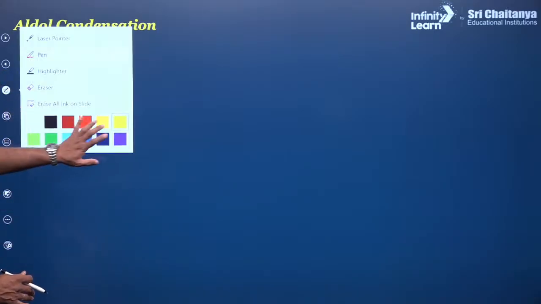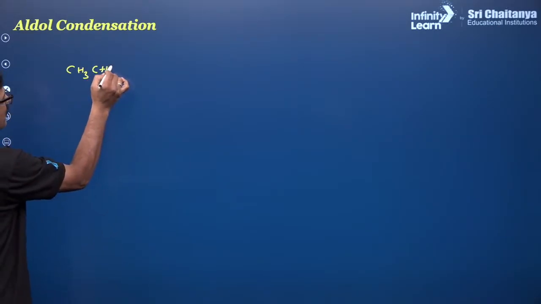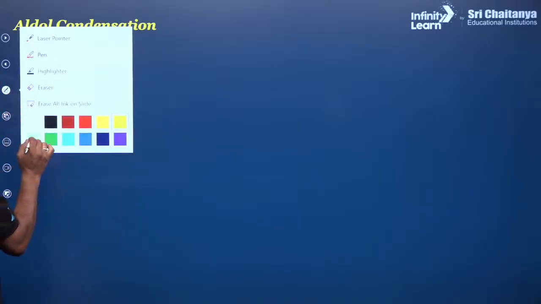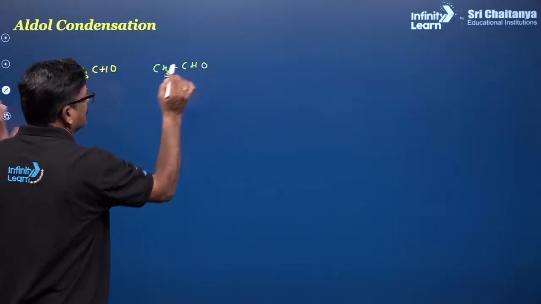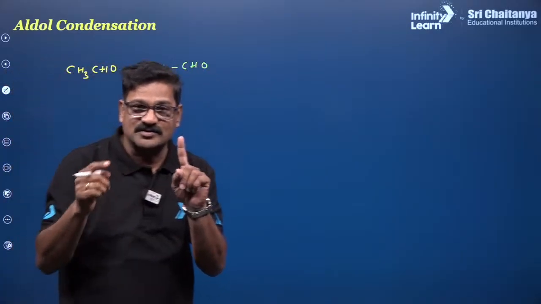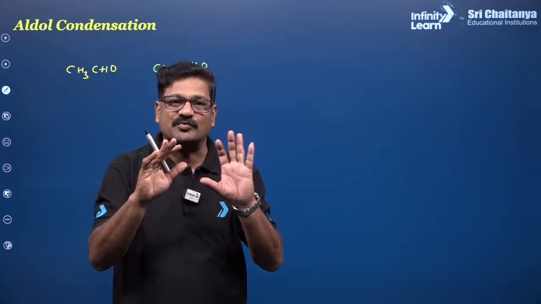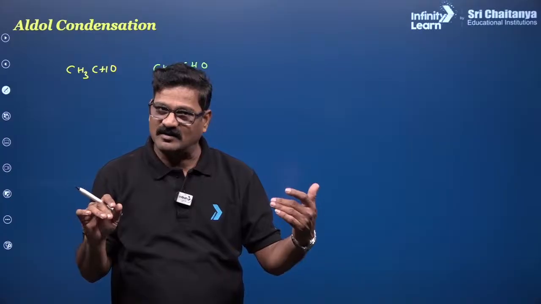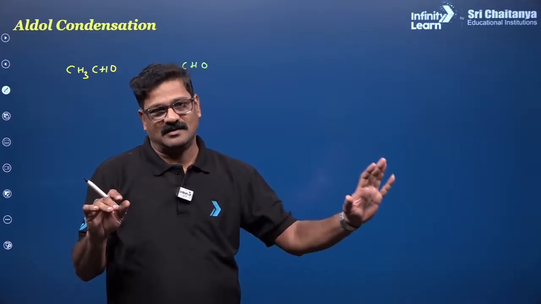I want to use two colors: CH3CHO combined with CH3CHO. So the alpha hydrogen of this and the carbonyl of this are going to be connected. If an aldehyde is treated with sodium hydroxide and heated, you are going to get an aldol.